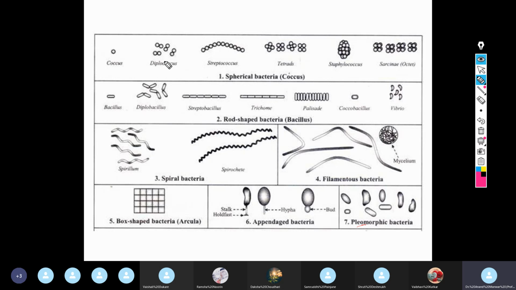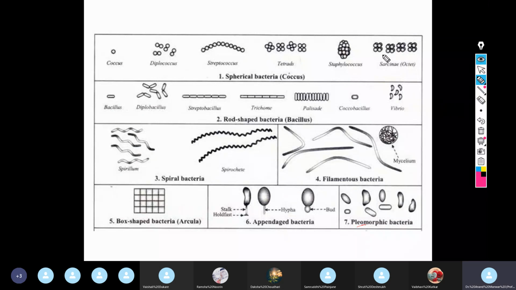Throughout the slide, if you see, they will always appear like this. So they are referred to as cocci in duplex, Diplococcus you can say. And if you find the arrangement of the cocci in chain, we normally refer to cocci chains as streptococci. Yes, Streptococcus. You can have an arrangement of cocci in tetrads, cocci in bunch, Staphylococcus. And this is a three-dimensional specific arrangement.